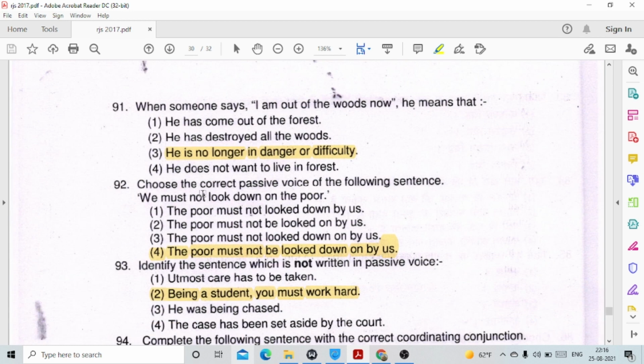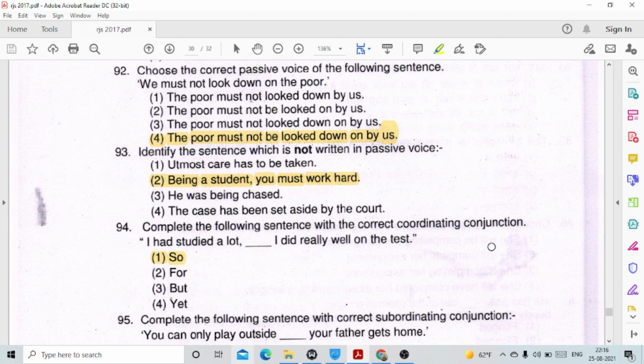Question number 92. Choose the correct passive voice of the following sentence. We must not look down on the poor. So the correct passive voice is option number 4. The poor must not be looked down on by us. So we'll add the word be, and look down will change into the third form of verb, which is looked down. Question number 93. Identify the sentence which is not written in passive voice. This is option number 2. Being a student you must do hard work, because this is in active voice.